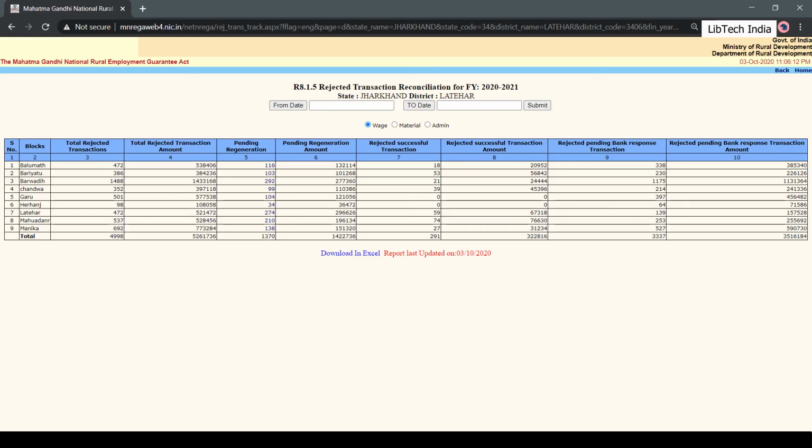In the next final section of our rejected payments module, we will be looking at reasons for the rejection of payment and understanding how to resolve them.